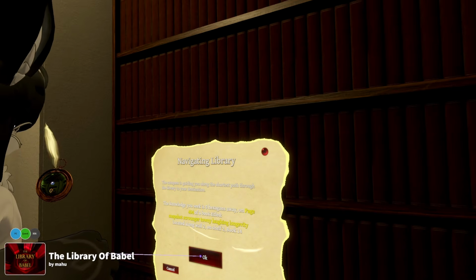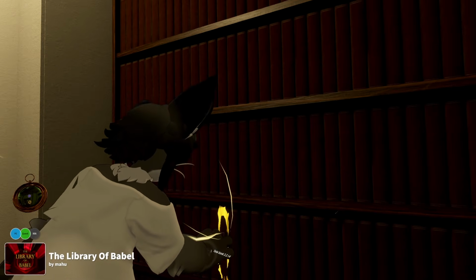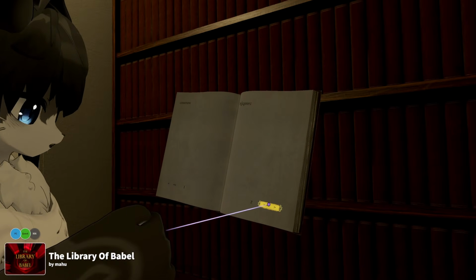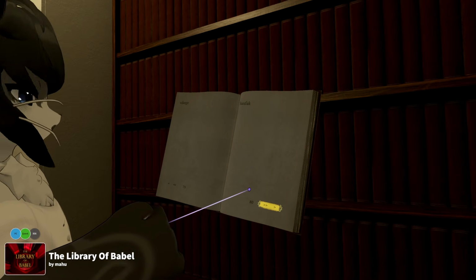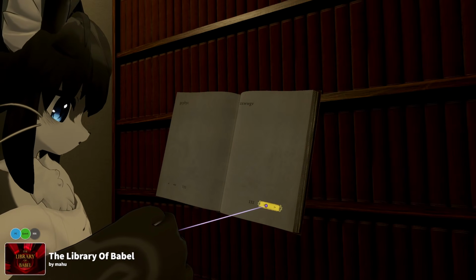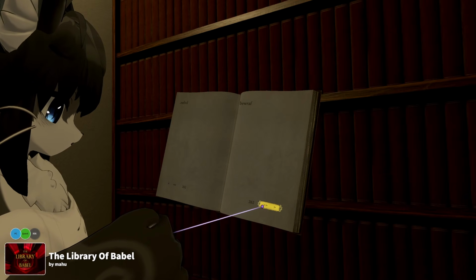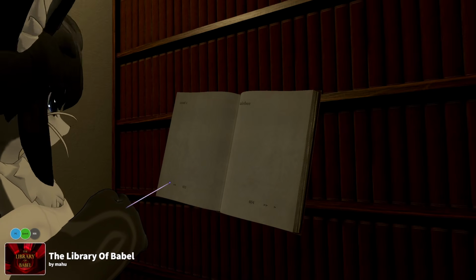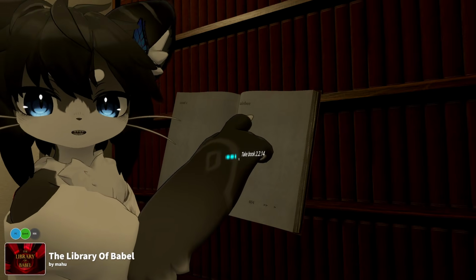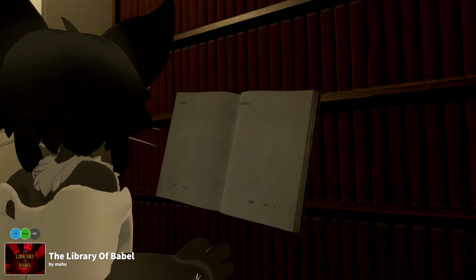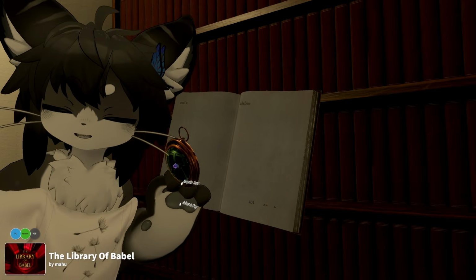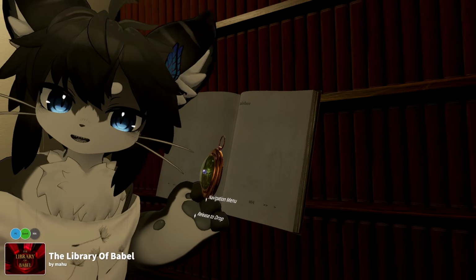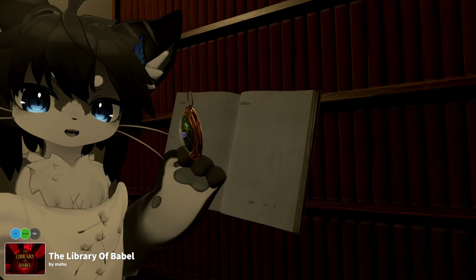I forgot, does it show me what page it is as well? I think it does. There, okay, it also is highlighted. And then we keep clicking. Next page, so there's a bunch of random stuff that doesn't make sense. Keep clicking, oh, okay. And there it is. My name is in there. And yours is in there too. You just need to use the compass and then you will find your name in this huge library. Or a sentence or an entire book or whatever. Anything is in here. You just need the string and then you can find it with this compass.